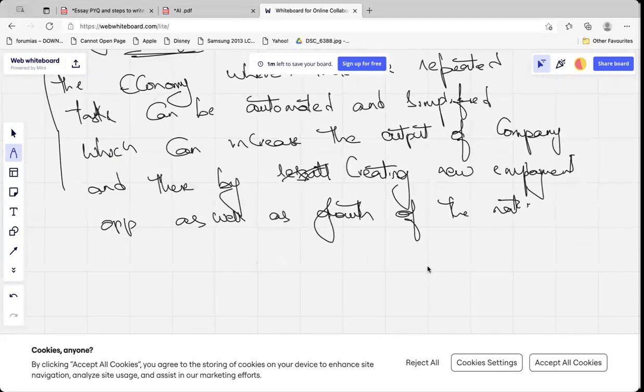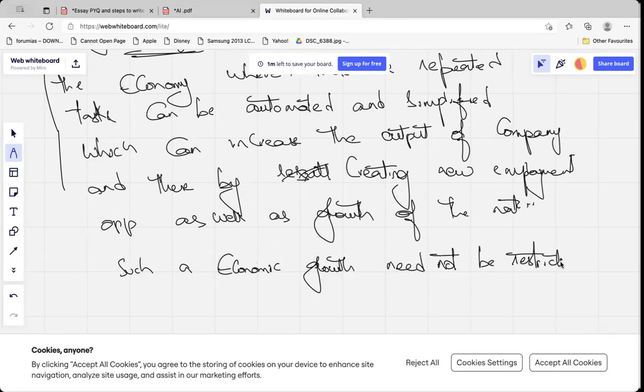Now I have to switch from the economy. From switching from the economy, I'm thinking of a different dimension. Okay, I will try to add two points on the economy. And see, I will try to write here: such economic growth need not be restricted to capital intensive industries.